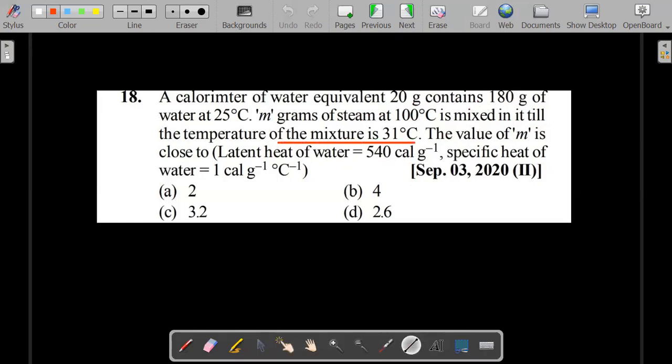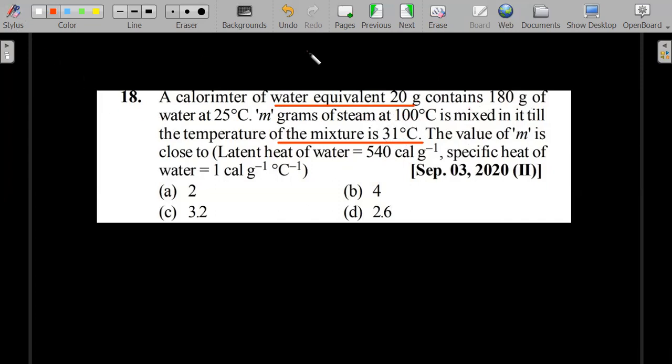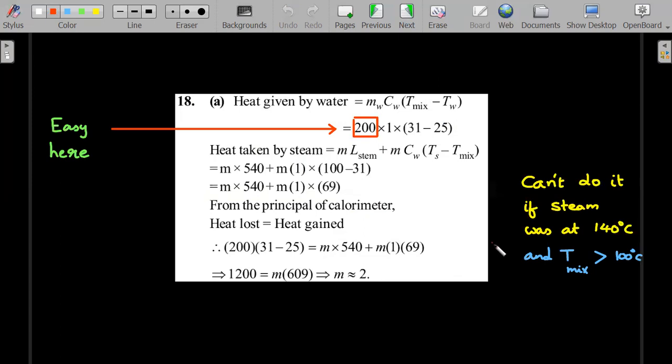I told you, right? Well, they are making very easy questions, right? So this is of not much use. It is useful in the calculation, but it won't be anything tricky. Final temperature is given. You can just go ahead and write the equations. Easy here. I've already taken 180 plus 20 together as 200 grams of water.